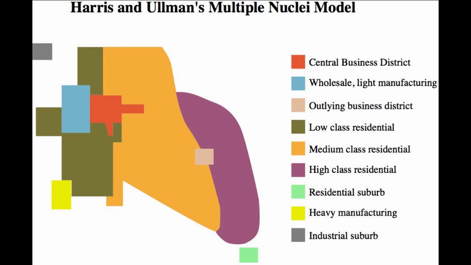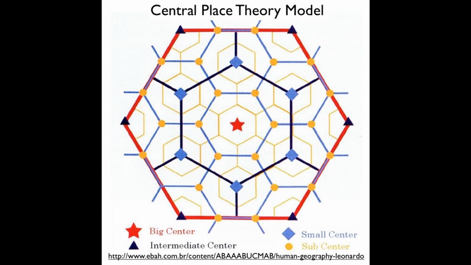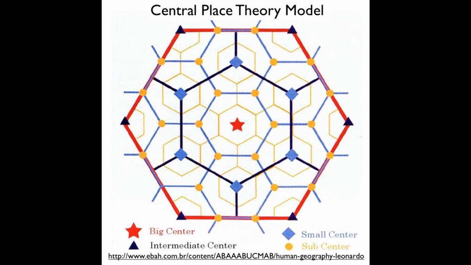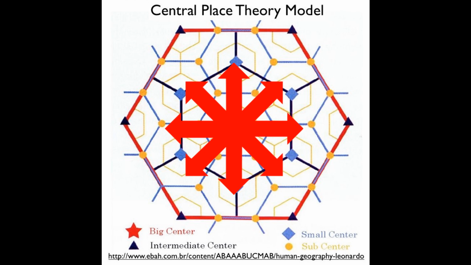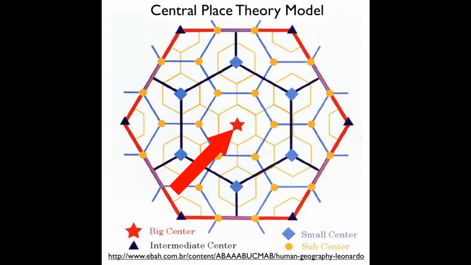Our final urban land usage model is called the central place theory, created by Walter Christaller in 1933. This model describes how central places or settlements provide services to their market areas in a sort of hierarchy, with some nodes having more power or size than others.